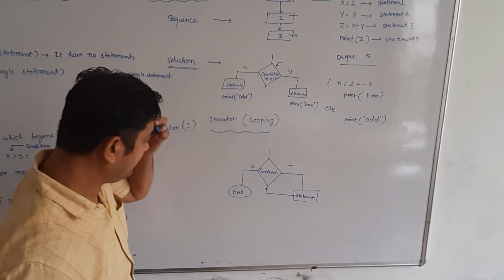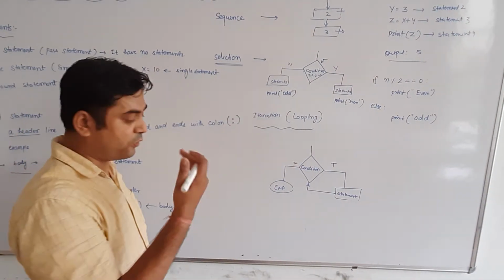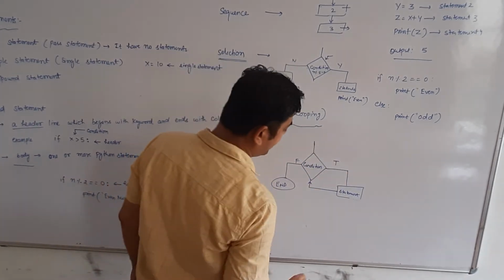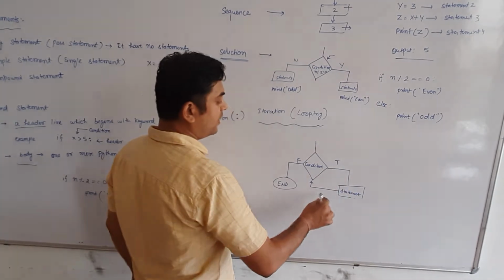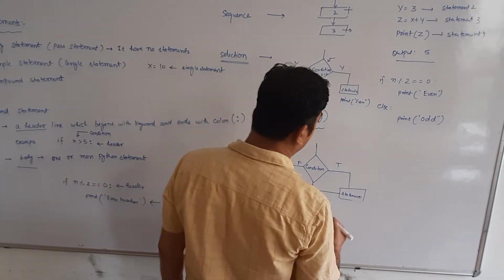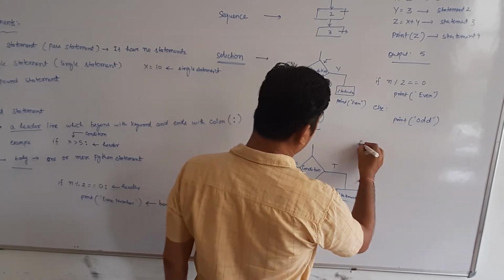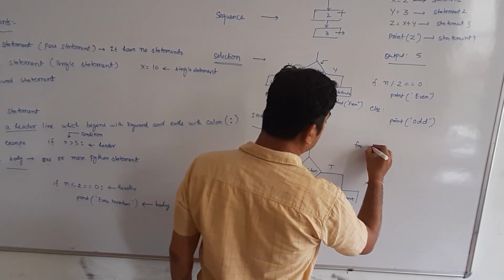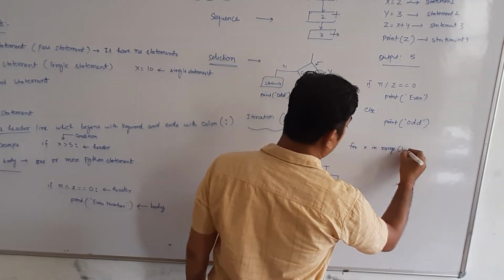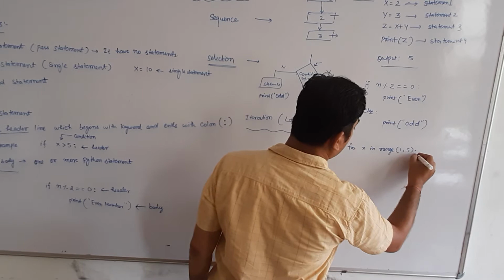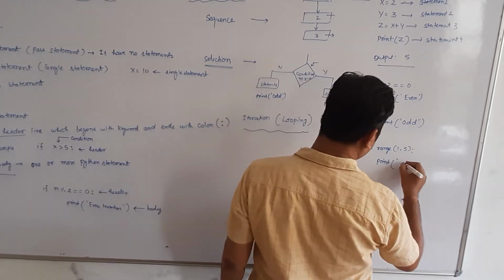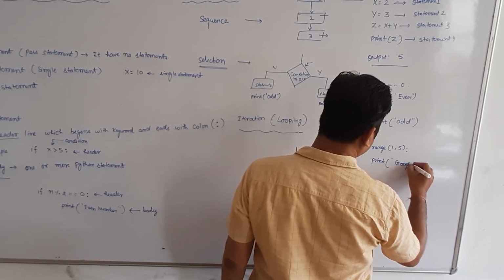In iteration, we discussed it before also. Iteration is also known as looping. Looping means the same task can repeat until the condition becomes false. For example, suppose we take a for loop, for x in range 1 colon 5, then print Google.